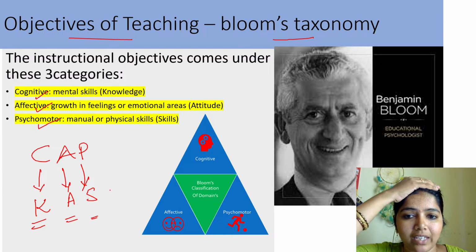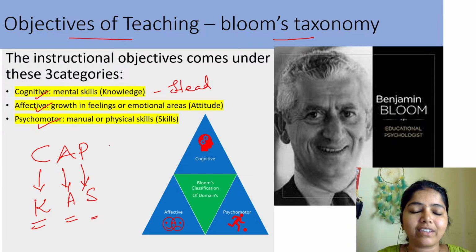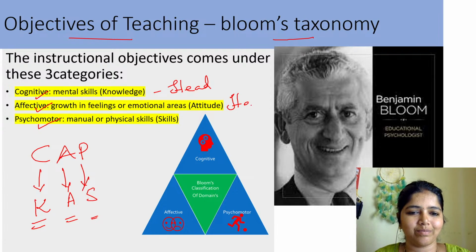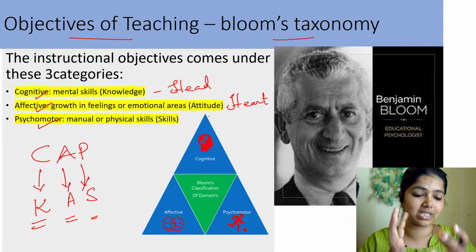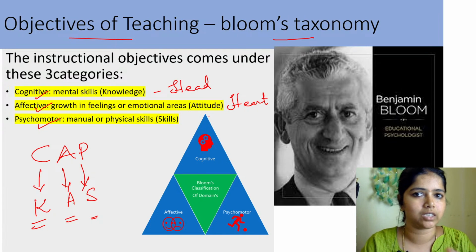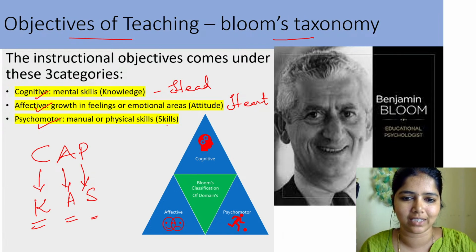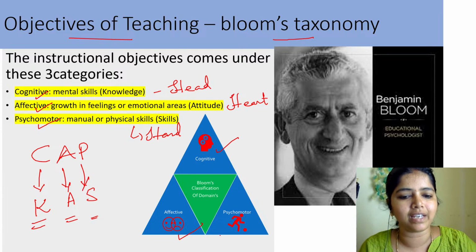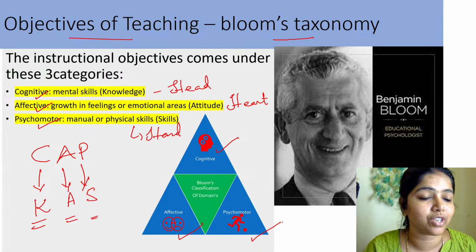Cognitive means whatever there is in our head. Affective means our emotions, our feelings, right? Emotion and feeling will not come from here, it will come from the heart. What do you mean by psychomotor? Whatever skills we do with our motor skills: playing, jumping, pushing, throwing and all such things are psychomotor, physical things. And this is head, feelings and physical. This we call instructional objectives, which come under Bloom's taxonomy.